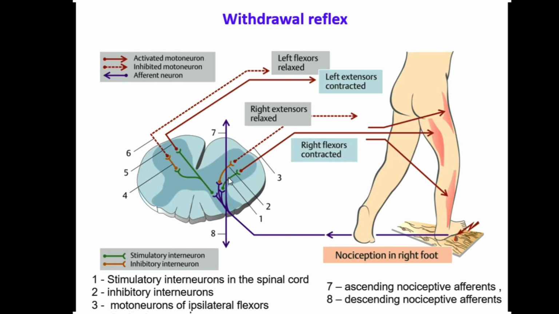All in all, there are 3 different synapses for this nociceptor in here. 2 of them with these interneurons of the right leg, and 1 of them with an interneuron which is for stimulating and inhibiting the neurons responsible for the contraction, and also for relaxing the other muscles of the left leg. And for the right leg, this is the right gray horn, the right part. And for the left leg, this is the left part of the spinal cord. It just means that the left part is responsible for the left part of the body, the left leg, and the right part is responsible for the right part of the body, the right leg.